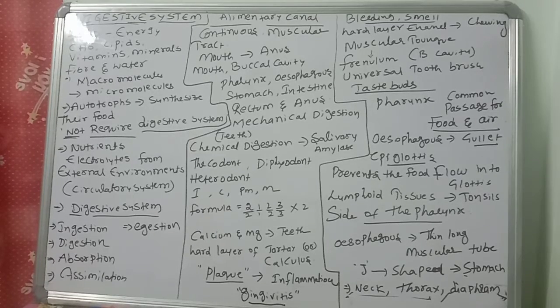In the digestive system, what are the main points to discuss, and what are the main organs, and their functions, their secretions, enzymes, and about the food and components of the food, nutrients, malnutrition diseases, hormones, like that. Different concepts are there to discuss in this chapter.